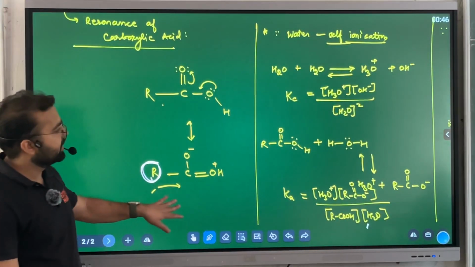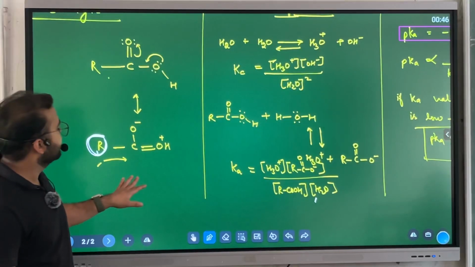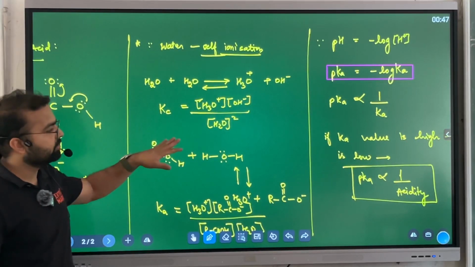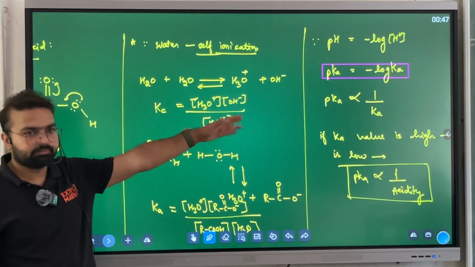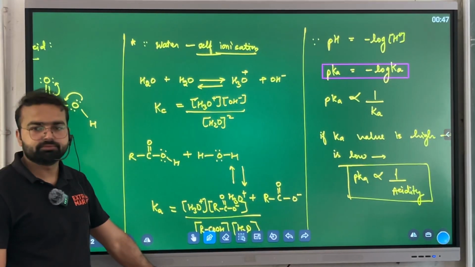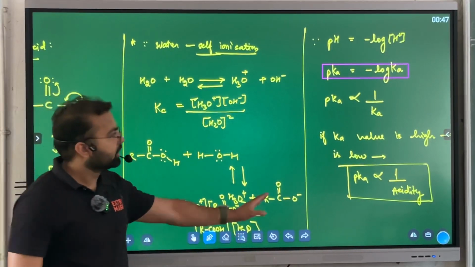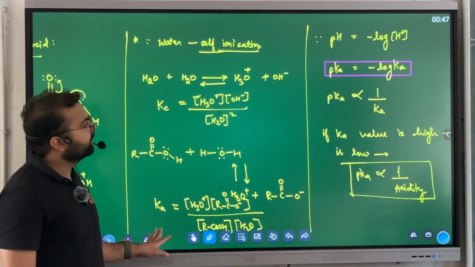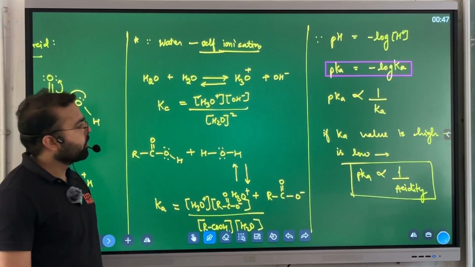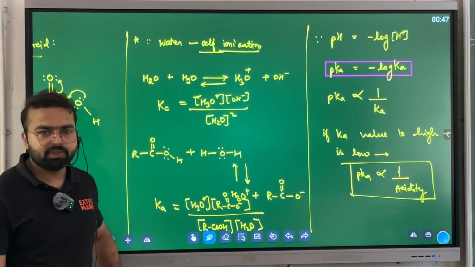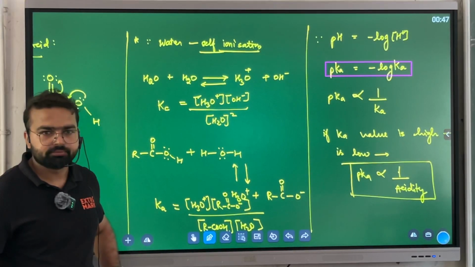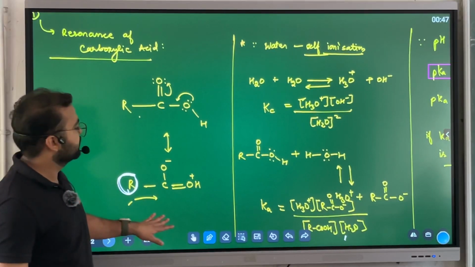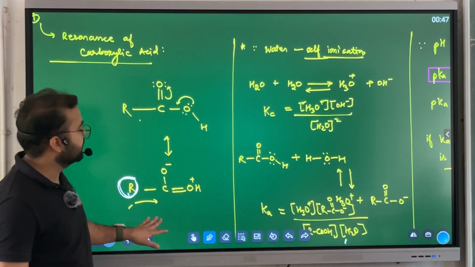Clear? So now we will move ahead based on this fundamental. Is this part clear to everyone? The pKa value, because normally this is considered the toughest part. Clear? This part is clear? Very well. Now, okay, first you note down this one, then we will move ahead. So we will be discussing this electron releasing nature and electron withdrawing nature.